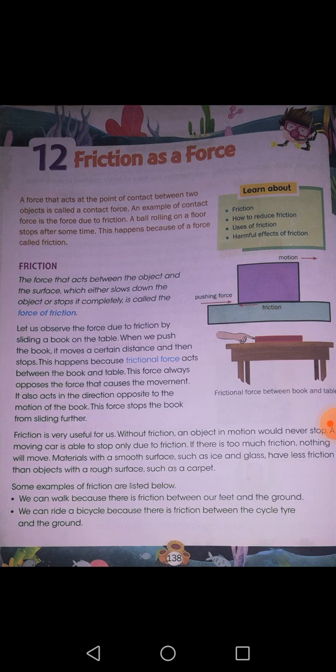This force is actually the force that acts between the object and the surface, which either slows down the object or stops it completely.